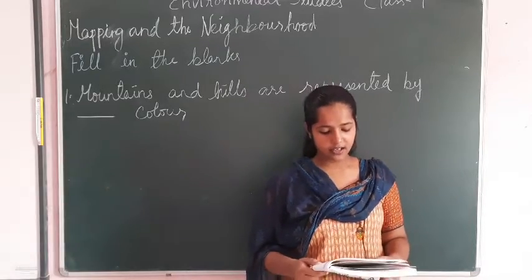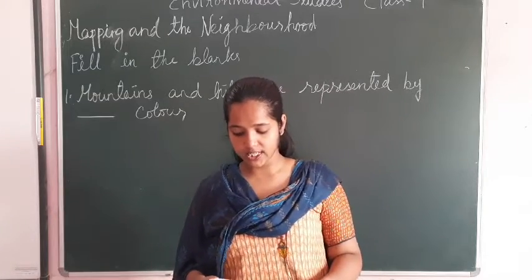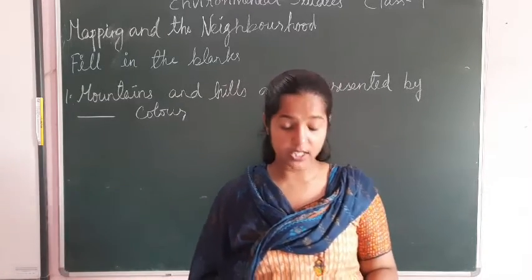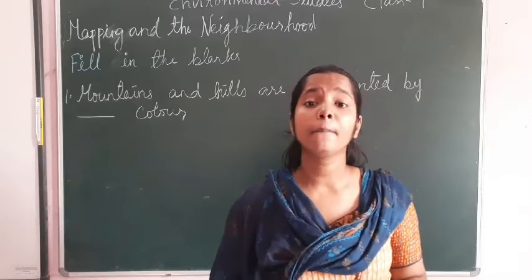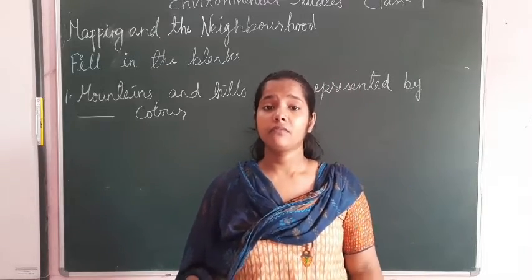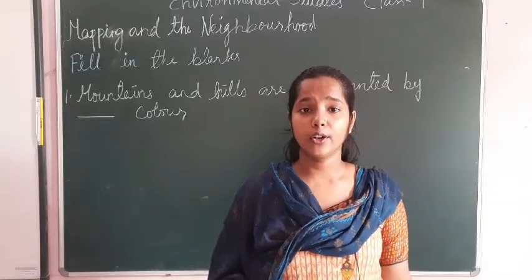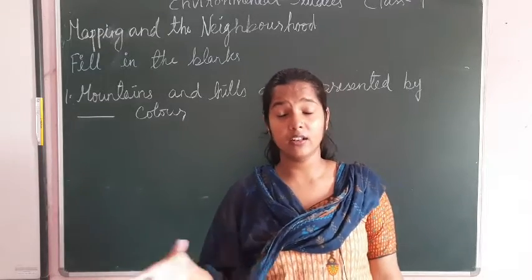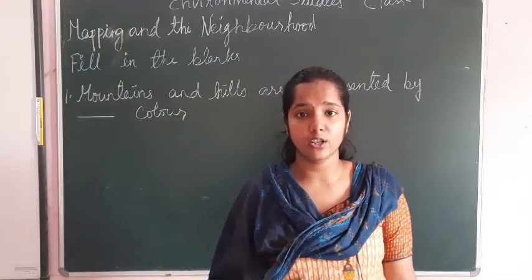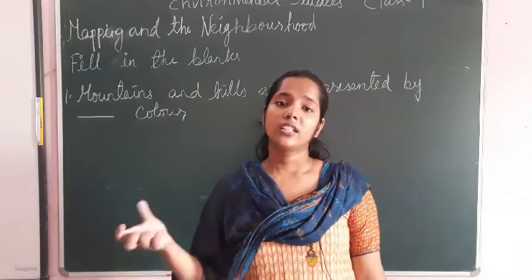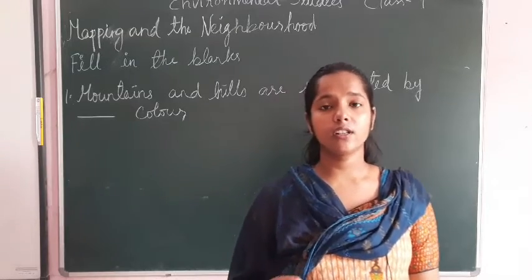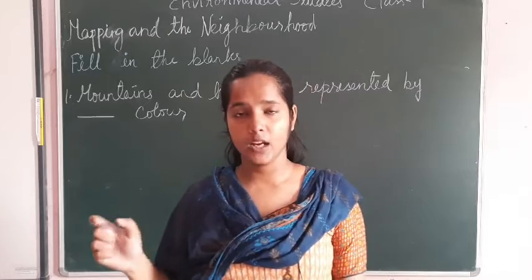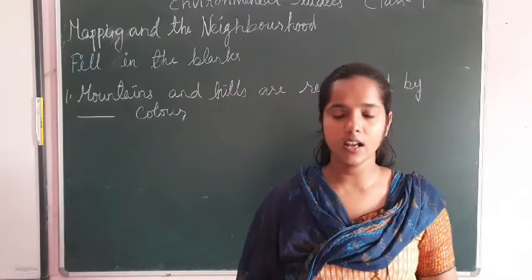After that, a scale is the ratio of the distance between two places on the ground and the distance between two places on the map. Now the scale of a map has a rule that in a map you can't draw the exact area, you cannot measure the distance of that area, isn't it? So the scale of a map is what we use for measuring that distance, isn't it?